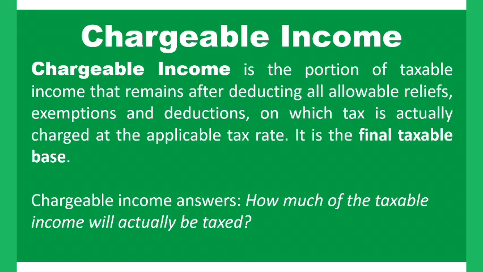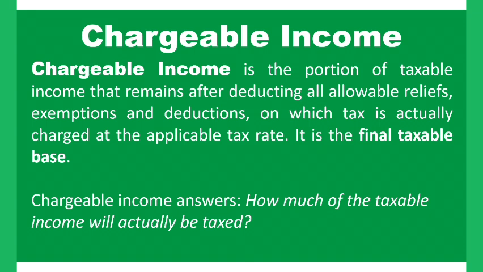So it is the final tax base. The chargeable income answers the question: how much of this taxable income will actually be taxed?